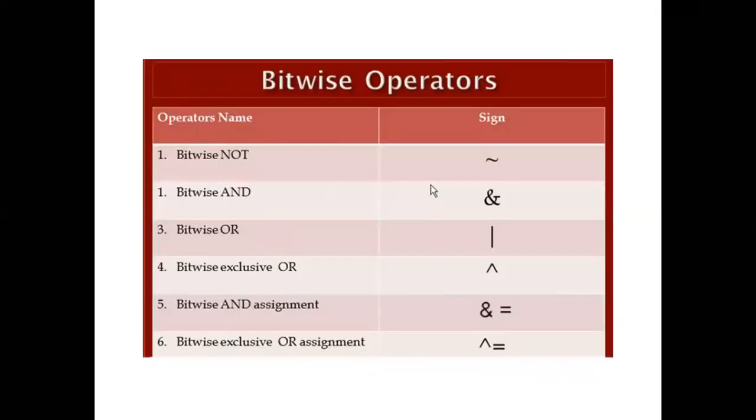Now, the different bitwise operators you are already aware of: bitwise not, bitwise and, bitwise or, bitwise exclusive or, bitwise and assignment, bitwise exclusive or assignment. These are the indications, so you have to use such types of signs. These are the standard symbols that you have to use while writing the program. Whenever you are using a bitwise operator, you have to mention it in the program, so take care of this.